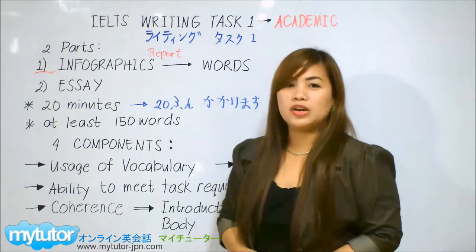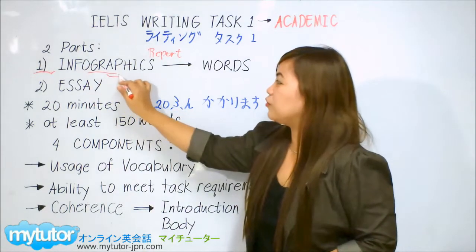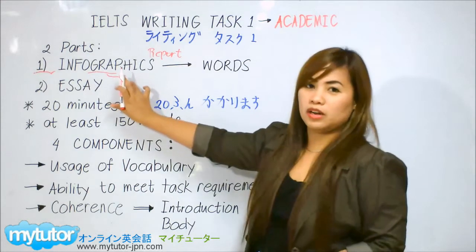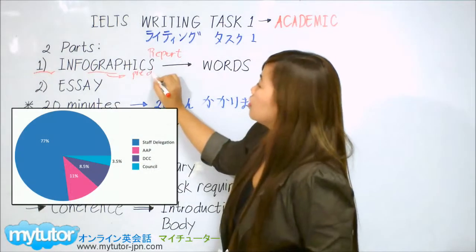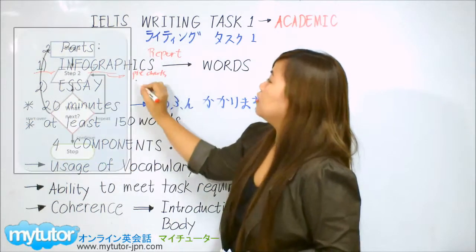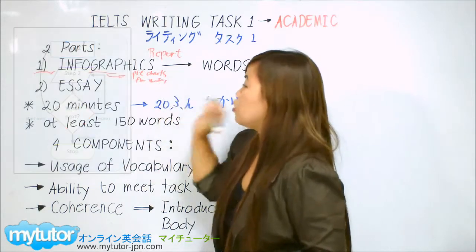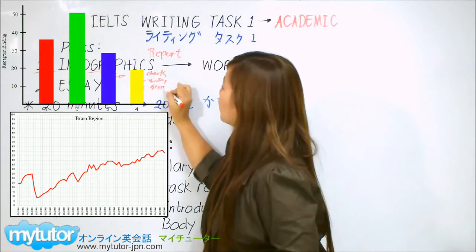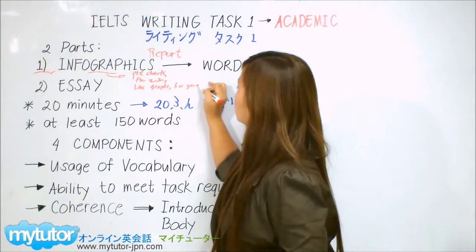What are infographics? Infographics are information graphics. What are we talking about here? For example, we have pie charts, flow charts, line graphs or bar graphs, and tables.